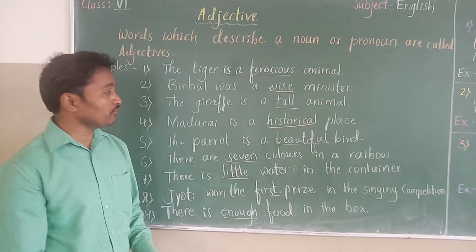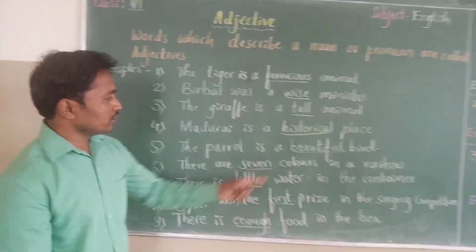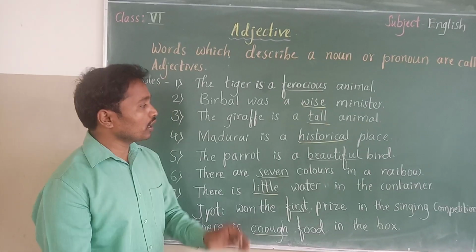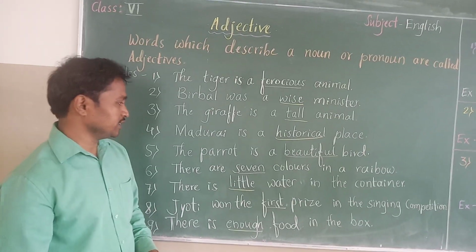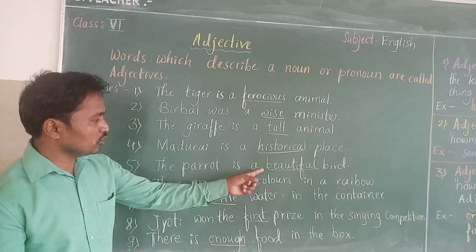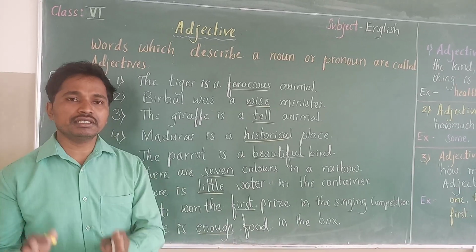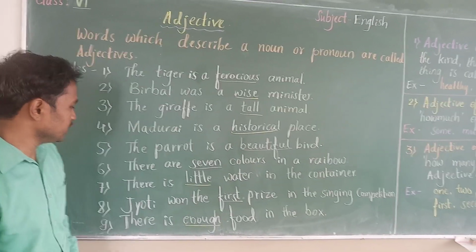So it is adjective of quality. Madurai is a historical place. Here historical is describing what kind of place is Madurai. So it is adjective of quality. The parrot is a beautiful bird. Here beautiful is describing what kind of bird is parrot. So beautiful is adjective of quality.